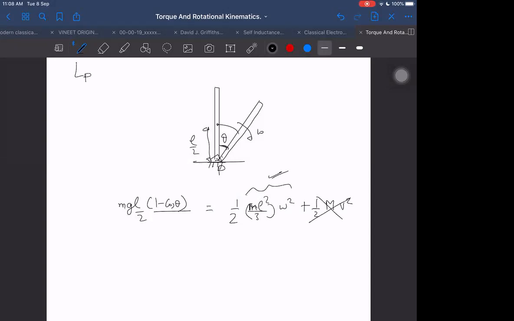When we write angular momentum about P, or we write rotational kinetic energy about P, directly half I_P into omega square is enough. Similarly for kinetic energy, either you write half I_P omega square, or you write half of I_CM omega square plus half of m into V_CM square.